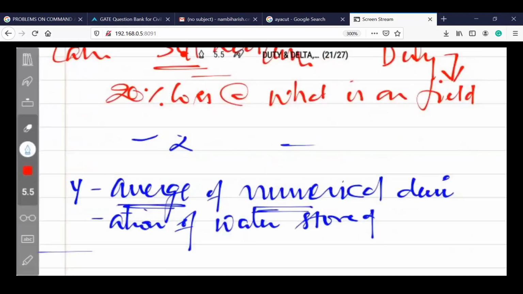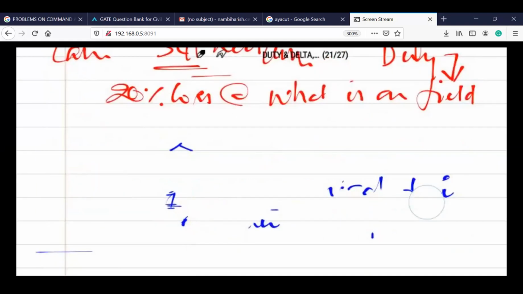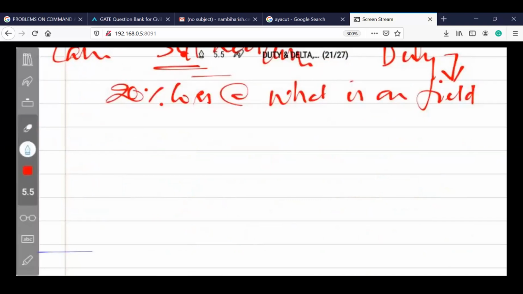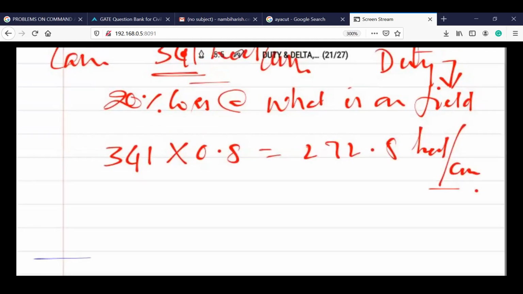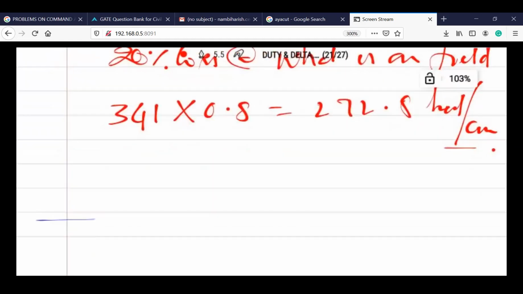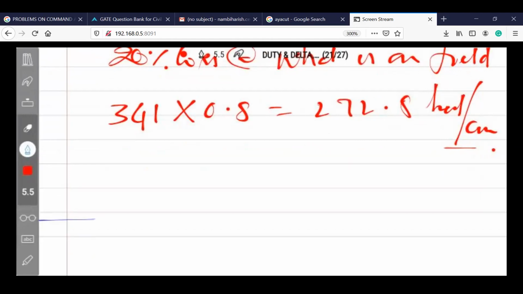I will give a rough calculation for this. The simple thing, how much loss is happening? So loss is 20% and the available is 0.8, right? So we'll take that available condition, 3.41 into 0.8, simple. So that gives you the calculation value, 341 into 0.8, that is 272.8 hectare per cubic. Why I'm explaining this problem is, there will be chances of asking the question in a GATE examination or in any other competitive examination on calculating the duty at different sections.